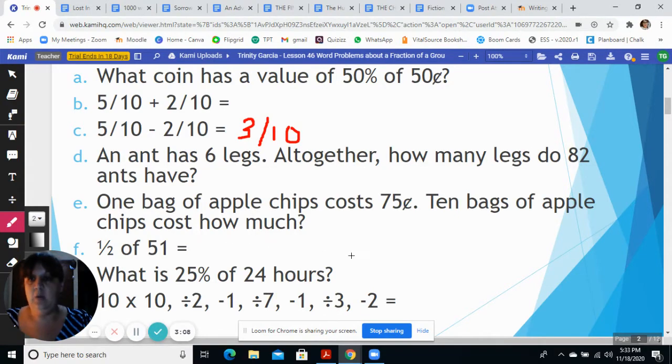What is 25% of 24 hours? 25% of 24 hours would be 6 hours, because 6 plus 6 plus 6 plus 6 would be 24, and 25% is 1/4 of a day. And the last one, 10 times 10 divided by 2 minus 1 divided by 7 minus 1 divided by 3 minus 2, and your answer should have been 0. All right, let's keep going.